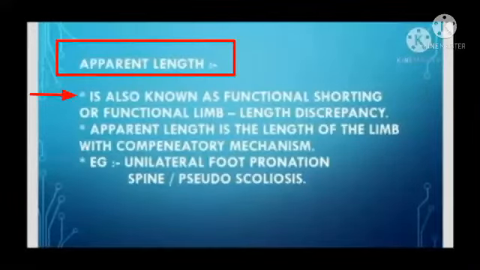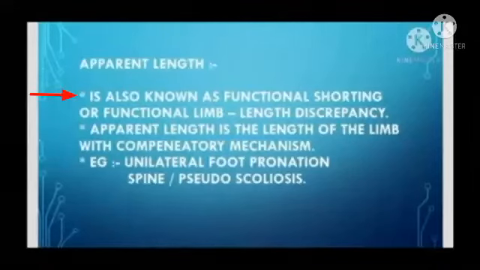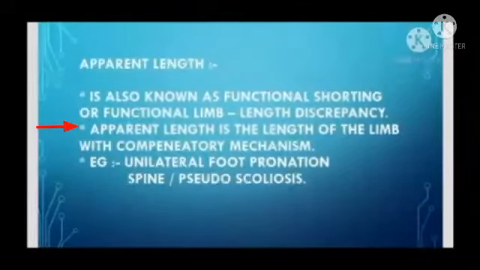Apparent length is also known as functional shortening or functional limb length discrepancy. Apparent length is the length of the limb with the compensatory mechanism. For example, unilateral foot pronation and pseudoscoliosis.